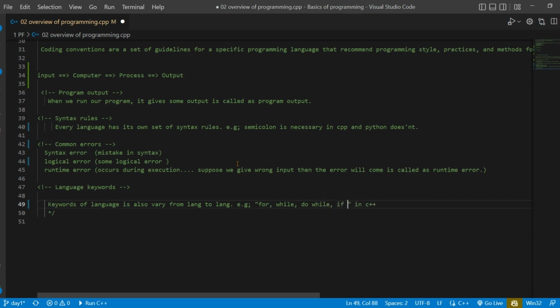The main purpose of mentioning keywords here is that you should know that there are some predefined or built-in keywords in C++ or other languages that allow us to write code easily. The main purpose of a keyword is to provide you the facility to write your code efficiently in the programming language. So that's all about keywords, nothing more than that. We will discuss each keyword in later videos, but for now this is all, and this is all about today's lecture.